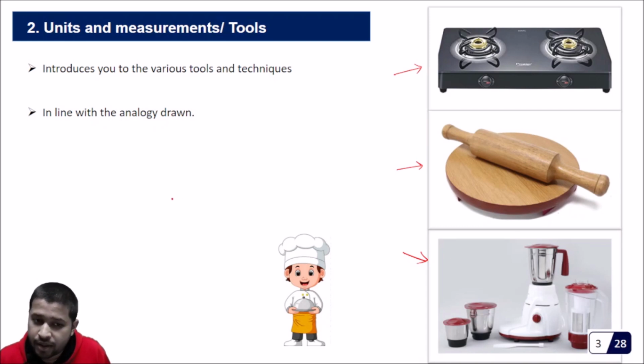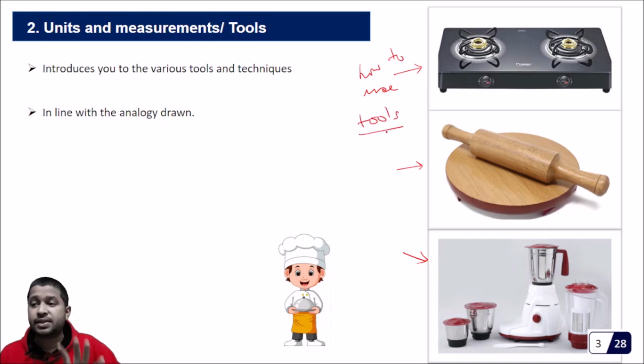So what I'm doing after showing you the various dishes is that I am trying to make you learn how to use the various tools of cooking. One by one, I'll teach you the various tools. That is step number 1. The first step is just for your motivation, and so that you'll have an idea. Then this is the first preliminary step where I'm trying to make you learn how to use the tools.